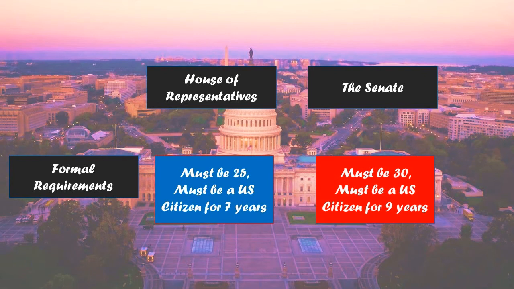They also have different formal requirements. So this is outlined in Article 1 of the Constitution. In order to be eligible to serve in the House, you must be 25 years of age and you must be a citizen of the United States for at least 7 years. So people who immigrate to the United States and become citizens are eligible to serve in the House of Representatives after 7 years, as long as they've reached 25 years old.